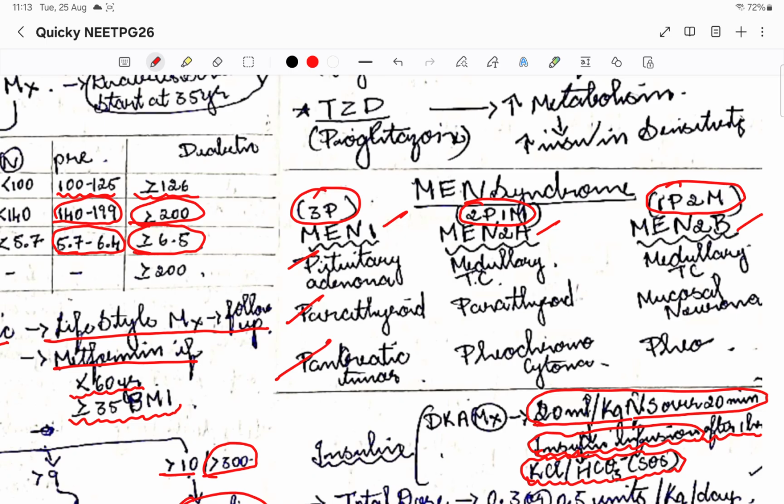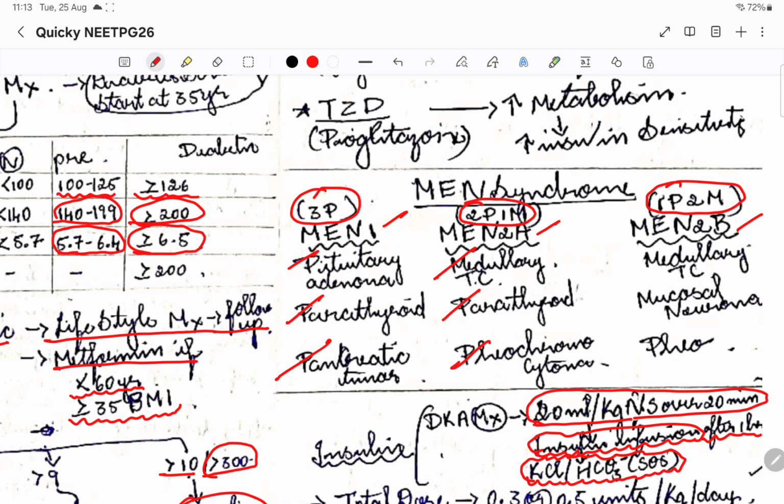MEN 2a will have parathyroid adenoma and pheochromocytoma. Pheochromocytoma is an adrenal medullary tumor of the adrenal gland. We'll discuss more about it. These are the two P's, and 1M should be added, that is medullary thyroid carcinoma.